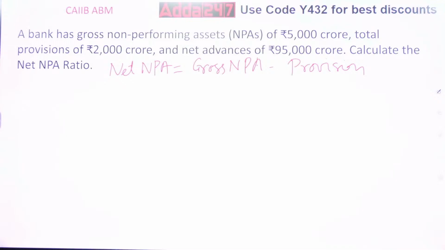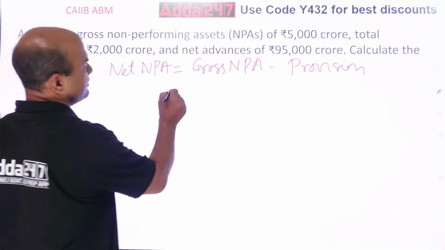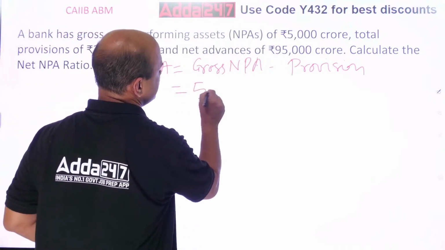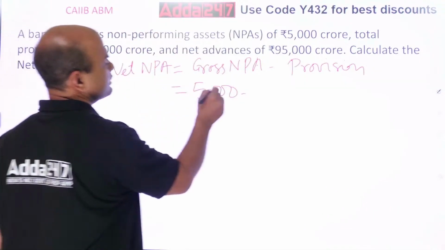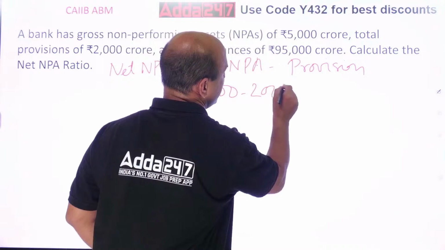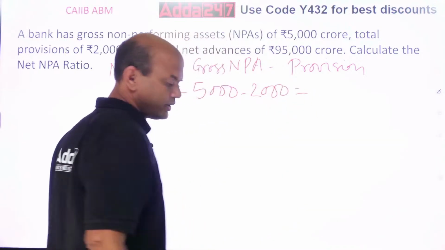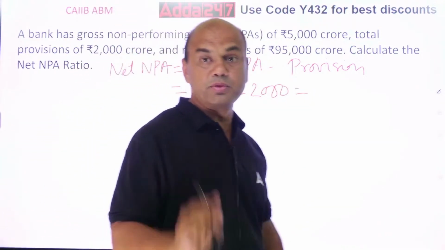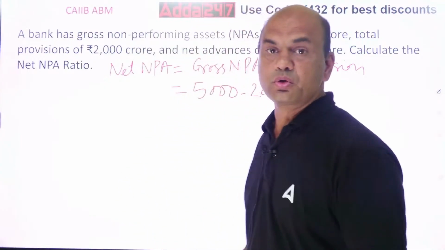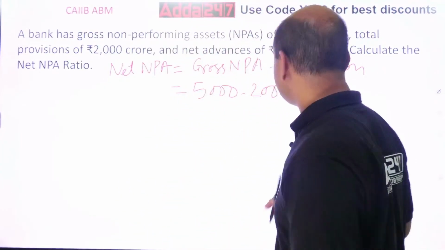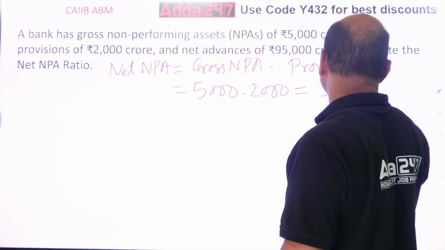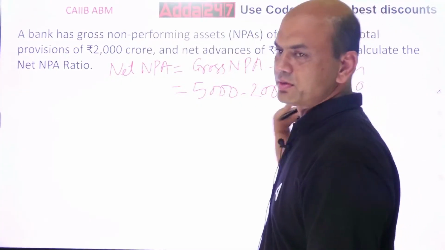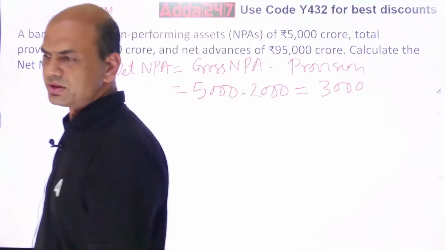So first find out net NPA: gross NPA 5,000 minus 2,000 is 3,000. Very important numericals. You will not find these in many of the books because books don't cover such difficult ones. Of course, crores I am not writing anywhere, but basically it's crores only.